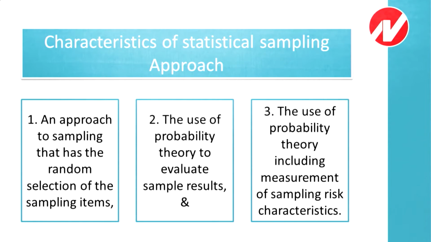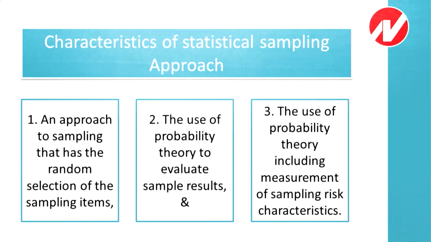And third, the use of probability theory including measurement of sampling risk. Means probability theory is used for two purposes, for evaluating the sample results and for measurement of the sampling risk. These three characteristics are the part of statistical sampling. If you find these three characteristics, means you are using the statistical approach.